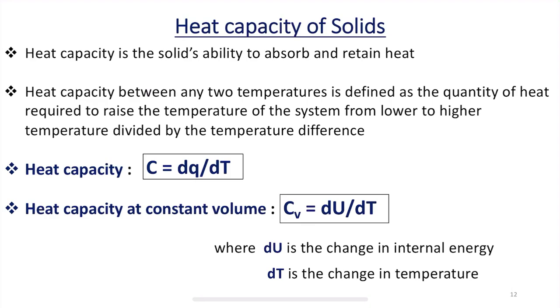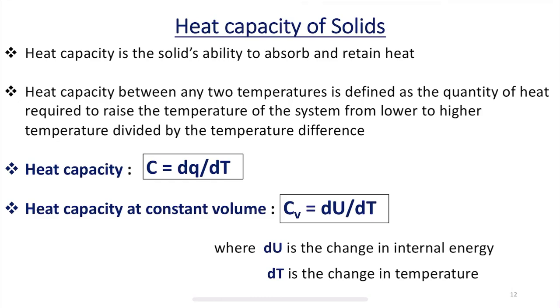Heat capacity at constant volume, which is called CV, is equal to dU divided by dT, where dU is the change in internal energy. This you have also studied in thermodynamics in second year. U is the symbol used to represent the internal energy.